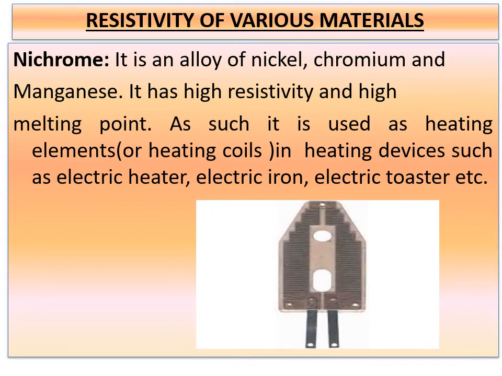When it comes to nichrome, it is an alloy of nickel, chromium, manganese, and a small percentage of iron is also there. It has a high resistivity and a high melting point. As such, it is used as a heating element or a heating coil in heating devices such as electric heater, electric iron, and electric toaster, etc.